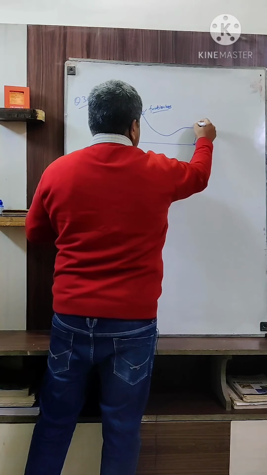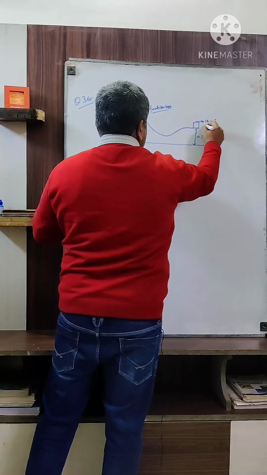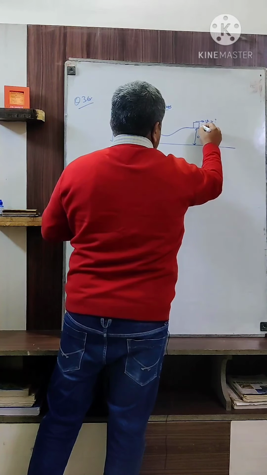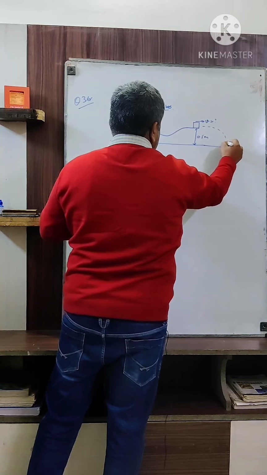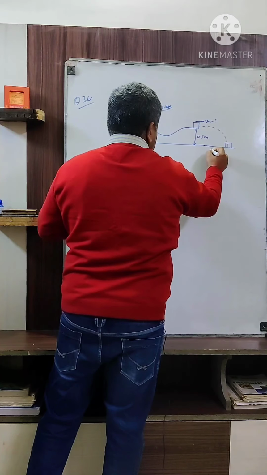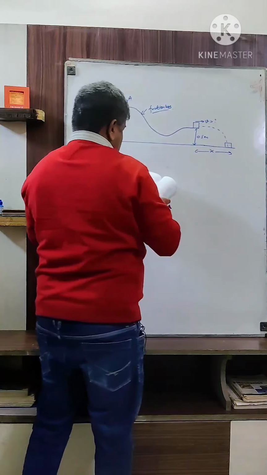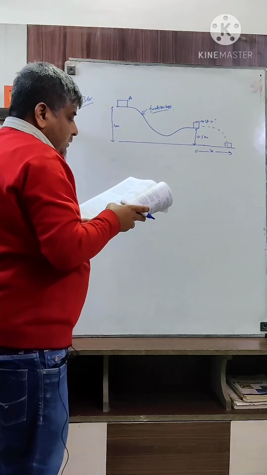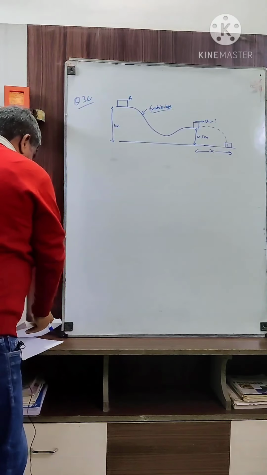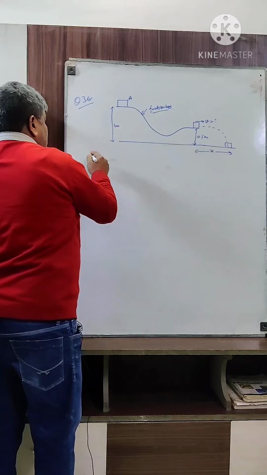When the particle reaches here, it will have some velocity and it will just strike the ground. After this point, the block will strike the ground at some point. So we have to find the distance covered by this block after this point. How far away from the track will the particle hit the ground? We have to find the value of x. So how to solve it?